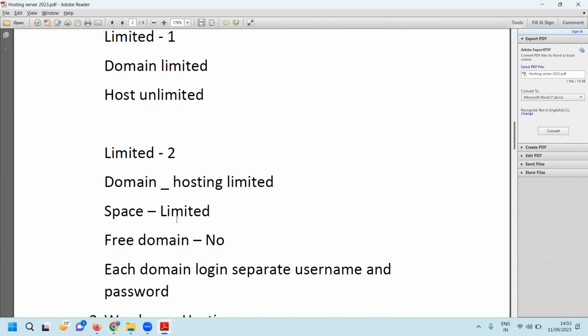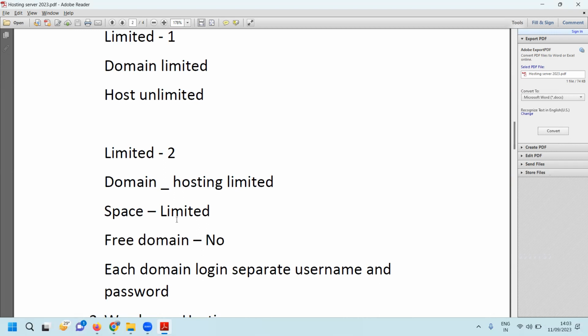If asked an interview question, which hosting provides a free domain? All websites provide a free domain only for 1 year. The hosting names are shared and WordPress hosting. They provide a free domain for 1 year, only for .com or a specific domain extension. So if anybody purchases shared or WordPress hosting, they will provide a free domain for